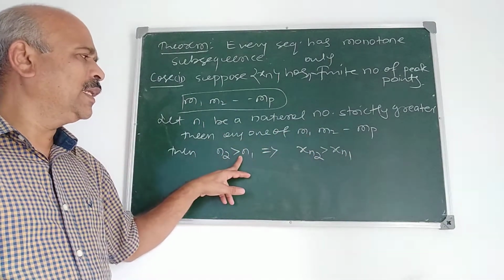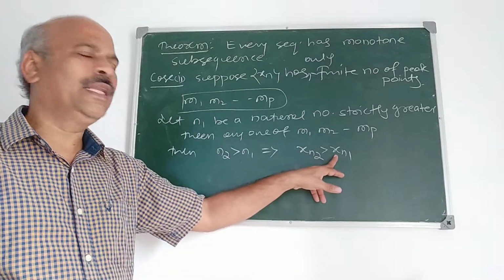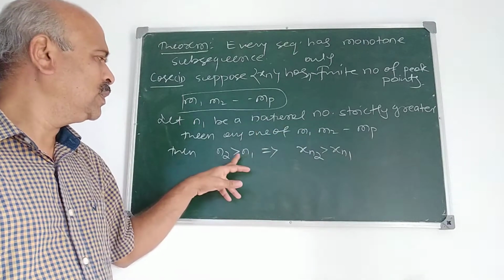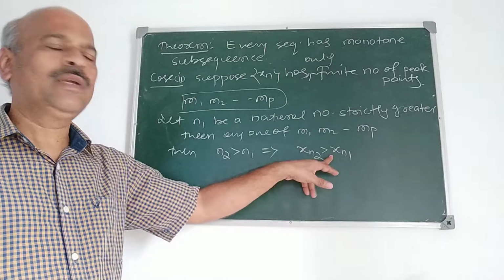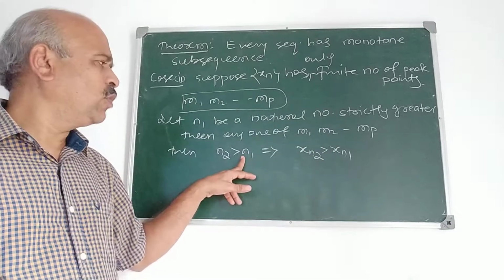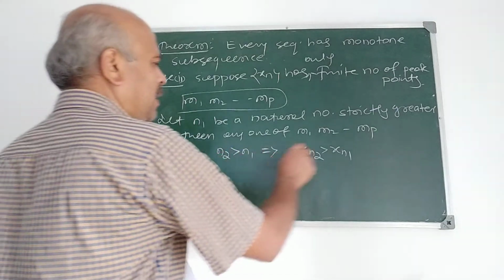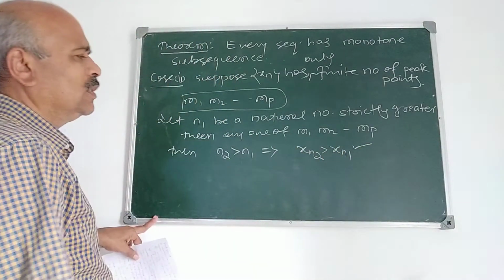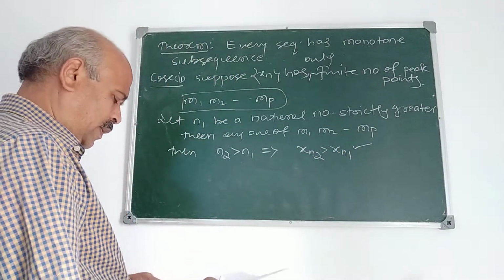Therefore n2 greater than n1 implies x_{n2} is greater than x_{n1}. Otherwise, x_{n2} less than x_{n1} implies n1 becomes a peak point.